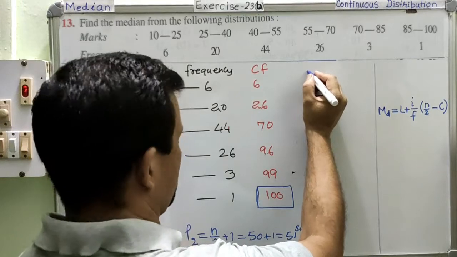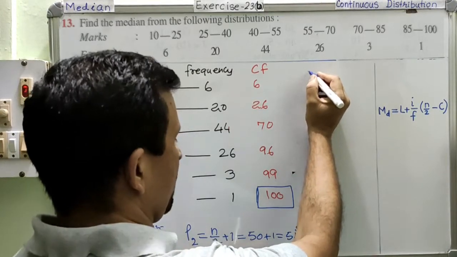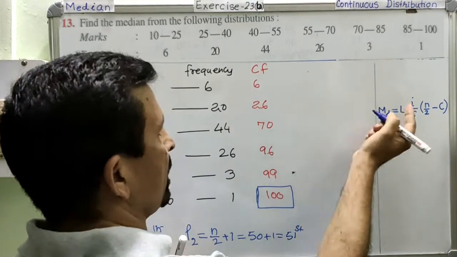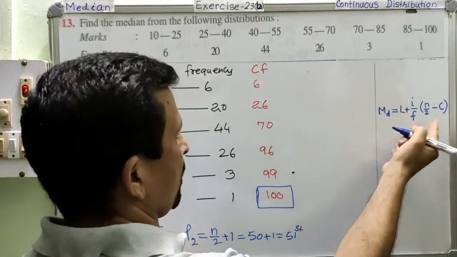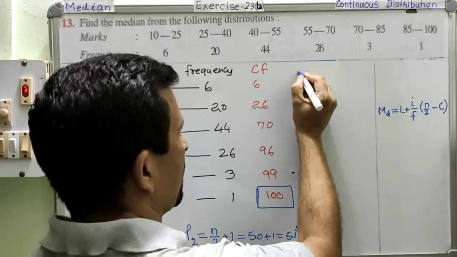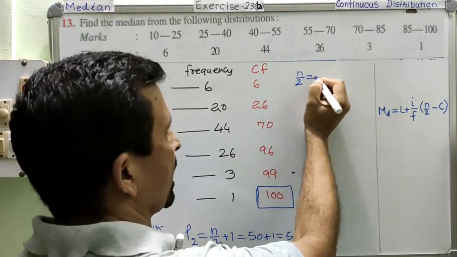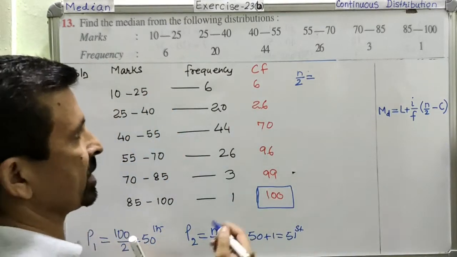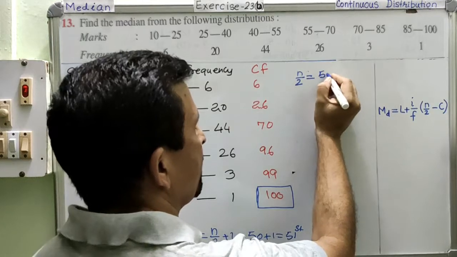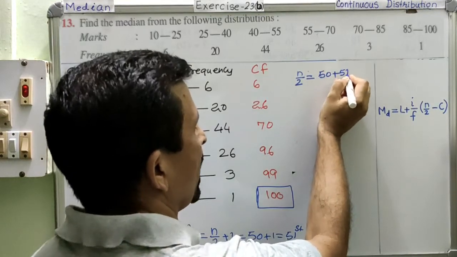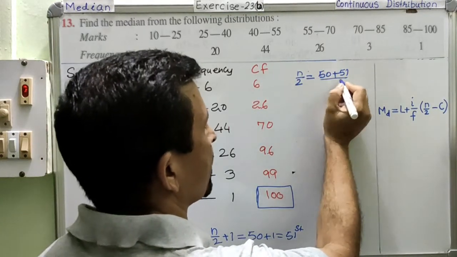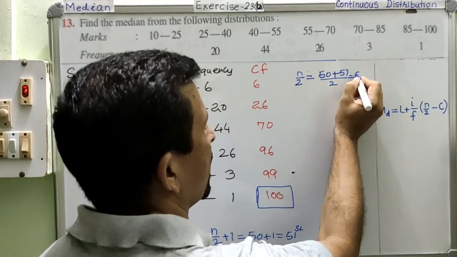So the final position will be the value of your n over 2. And here we are calculating the average of these two. So 50 plus 51 divided by 2, that is 50.5.